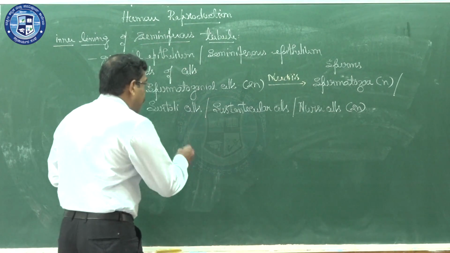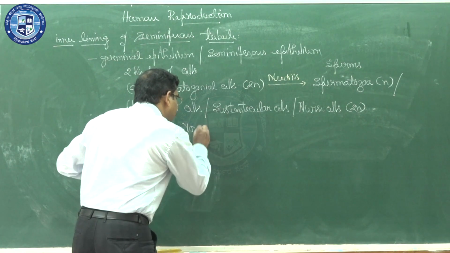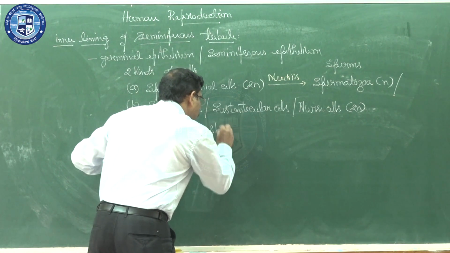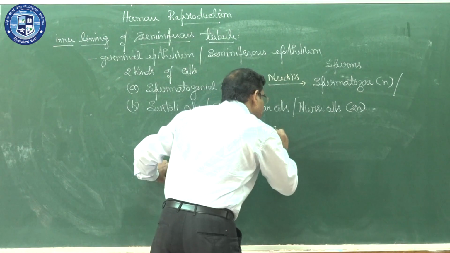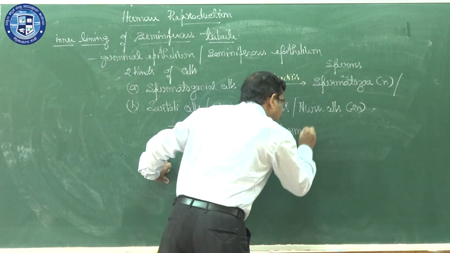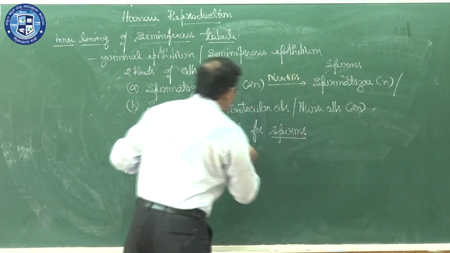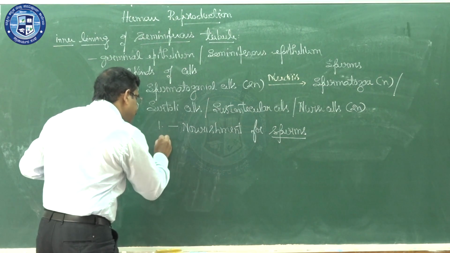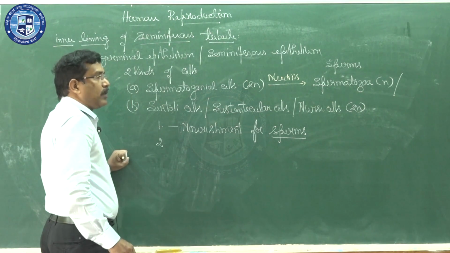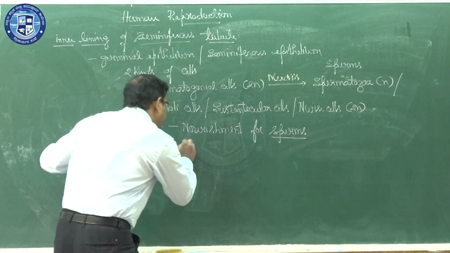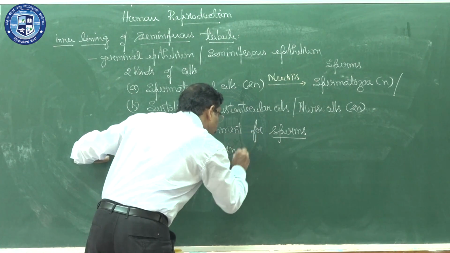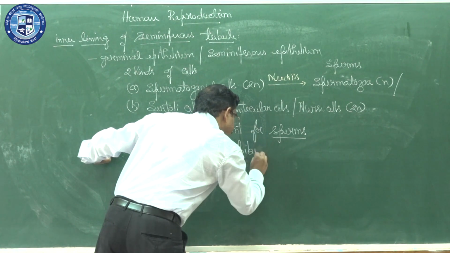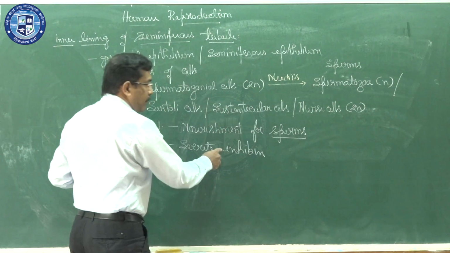This Sertoli cell will offer nourishment. I am talking about the function here. Offer nourishment for sperms. That is one function. Second function of a Sertoli cell or sustentacular cell is that it will secrete a hormone called inhibin. Hormone name is inhibin.